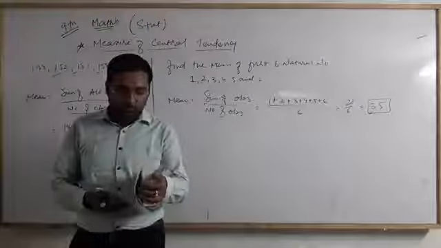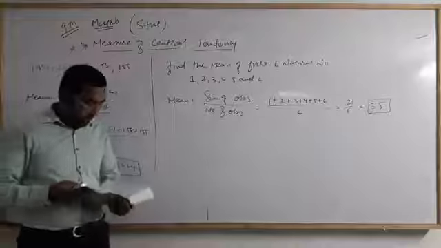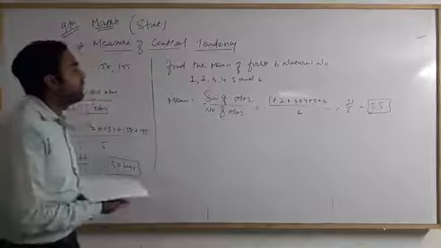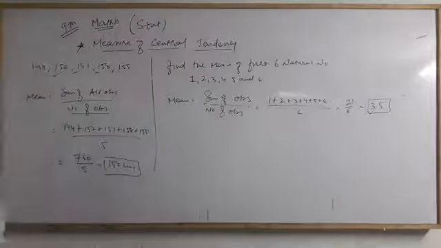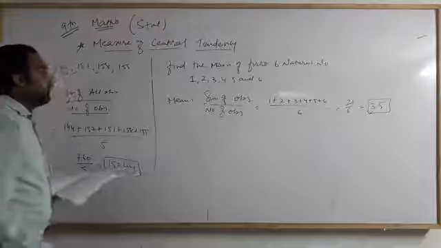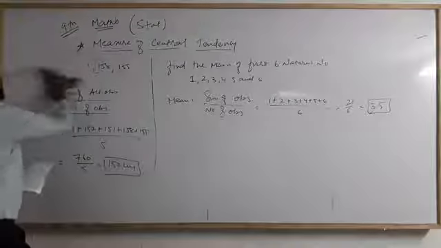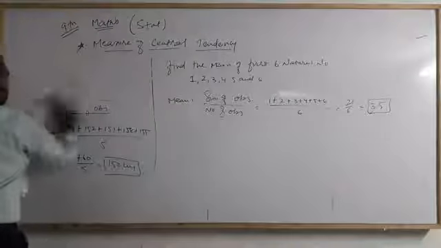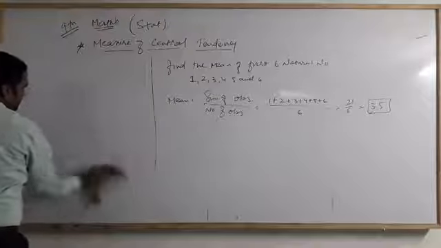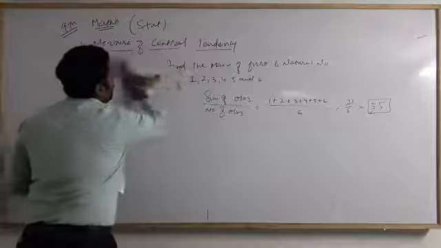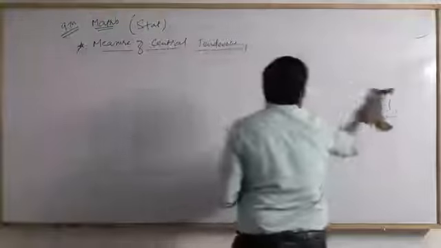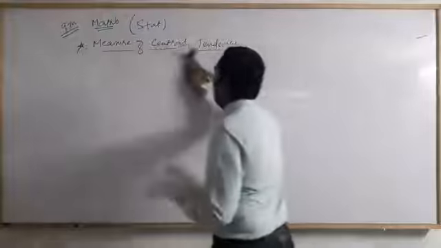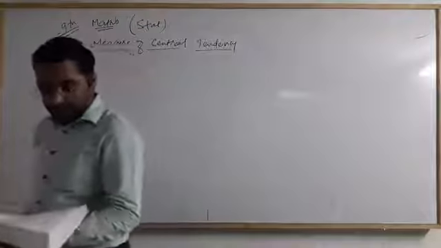Okay. Now we have to move on. So now we have to write some properties related to the mean. Clear, students, till now? Now we have to move to some properties related to the mean. One of them, first is,